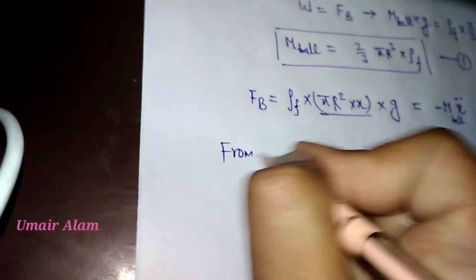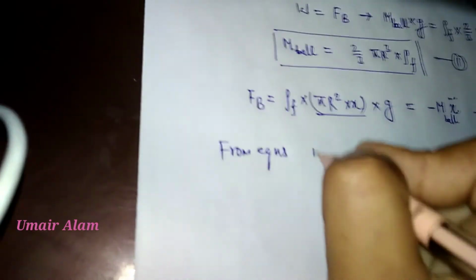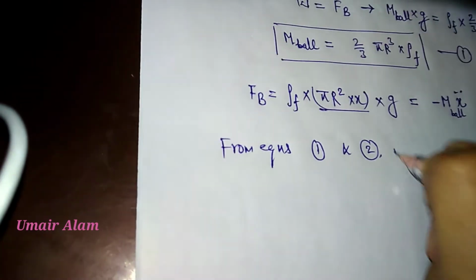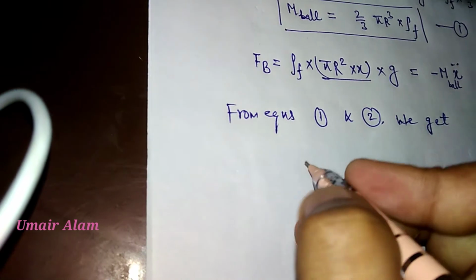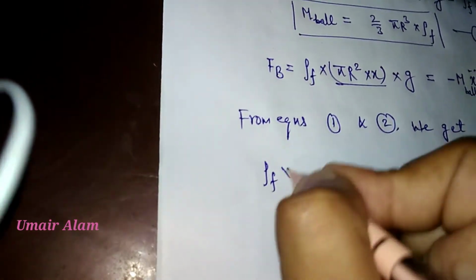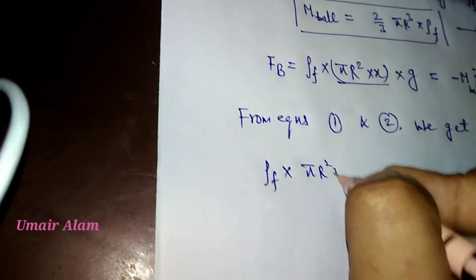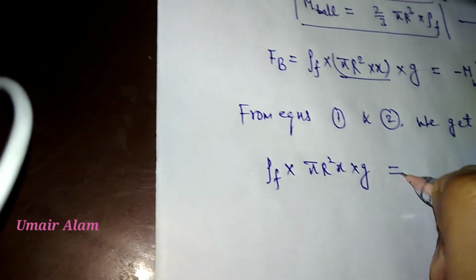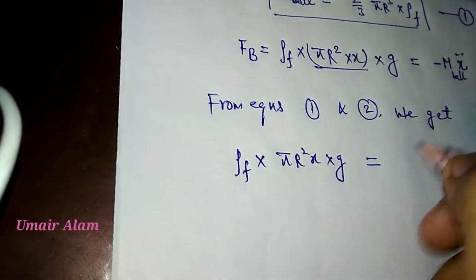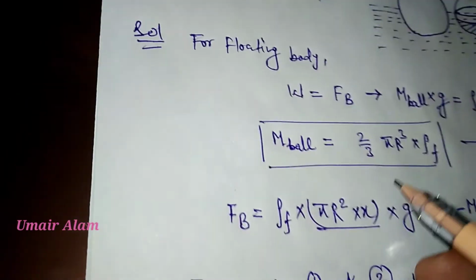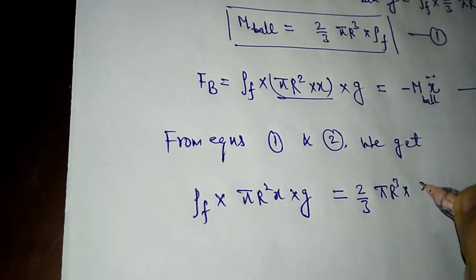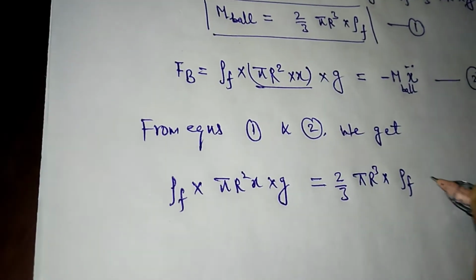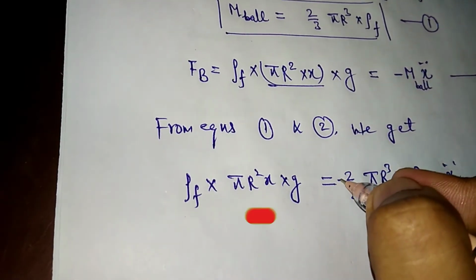So from equations first and second, we get rho f into pi r square x into g is equal to minus m, m is 2 by 3 pi r cube into rho f, and x double dot, and this is of minus.